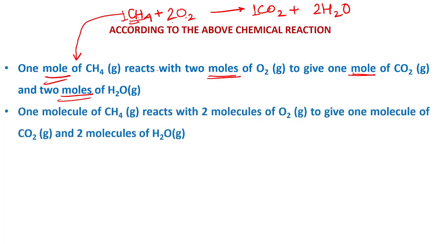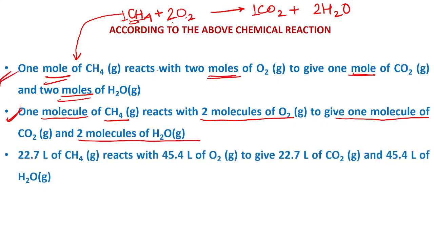Similarly, the same reaction can also be said like this: 1 molecule of methane reacts with 2 molecules of oxygen to give 1 molecule of carbon dioxide and 2 molecules of water. This is also correct for the above reaction. And another one, 22.7 liter. Where this 22.7 came from, you will understand when we move further in coming chapters, like in states of matter. But at present, just keep in mind that 22.7 liter of methane gas reacts with 45.4 liter of oxygen to give 22.7 liter of carbon dioxide and 45.4 liter of water.